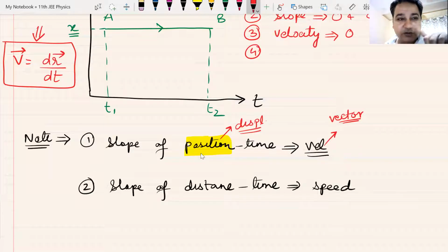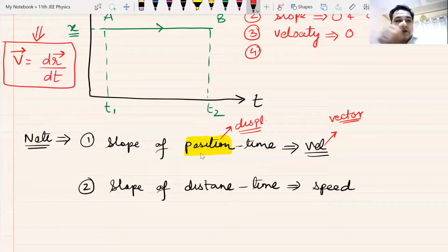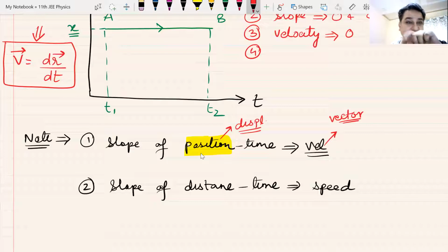Instead of vectors for direction, if the body is moving like this, or like this, what are we using to understand how the body is moving up, down, left, right? We are understanding it by positive and negative sign. Yes, Shanak, signs.